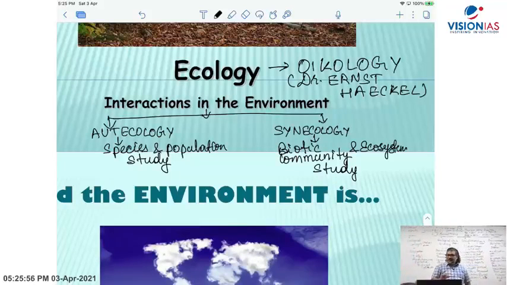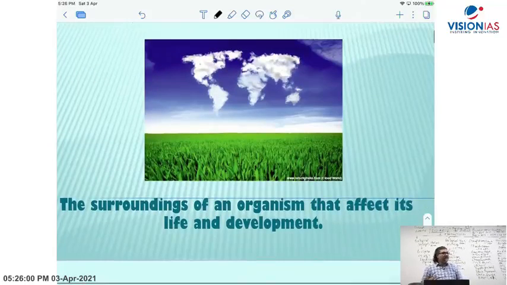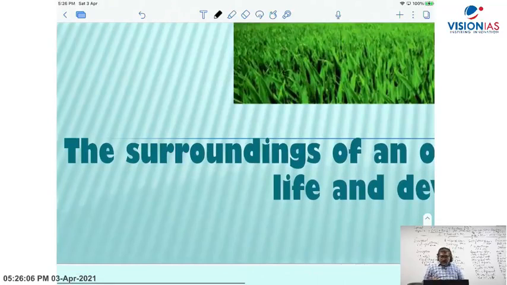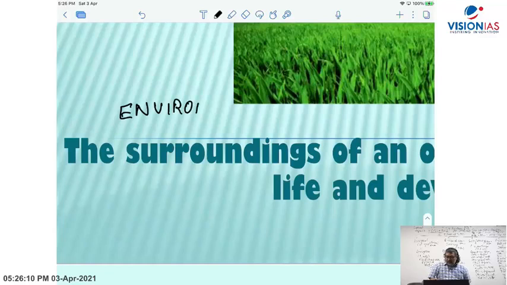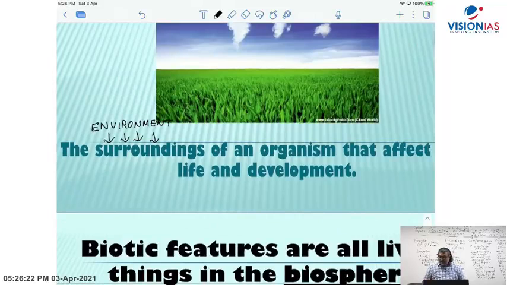We also discussed in yesterday's class, what is environment? Environment is the surrounding. When we use the word environment, we are referring to the surroundings of a living organism, the surroundings of an organism that affect life and development.